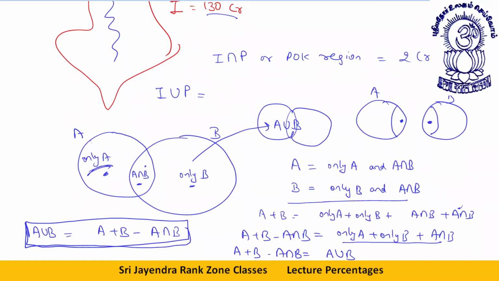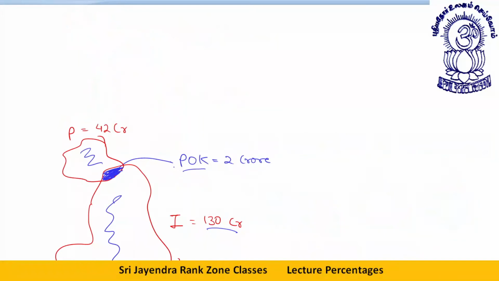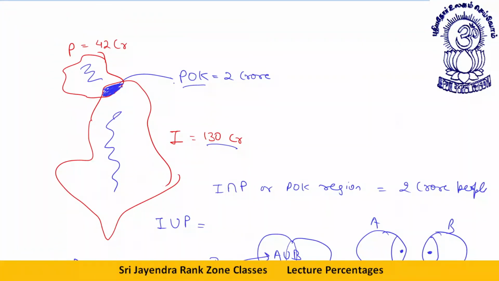Okay, dear students. So if I talk about India union Pakistan, I can calculate it in two ways. Look, if I want to find India union Pakistan, it will be India plus Pakistan minus India intersection Pakistan. India is 130, Pakistan is 42, minus India intersection Pakistan 2. 130 plus 40, or this is 170. This is one way of doing it.